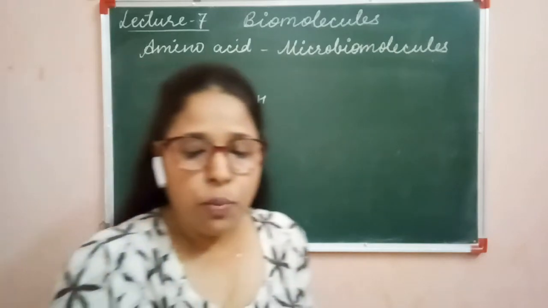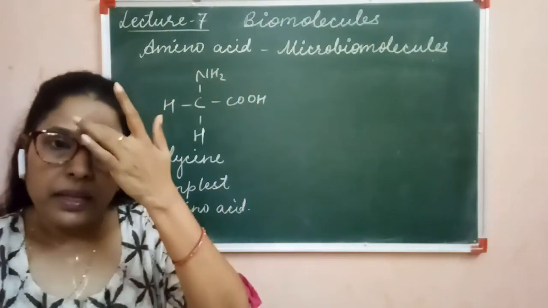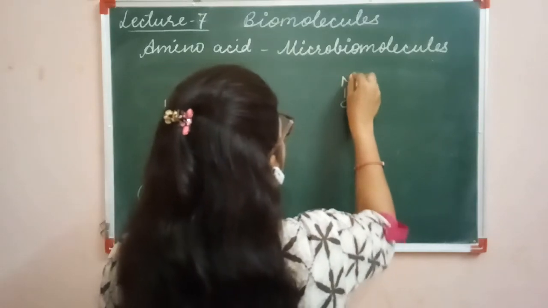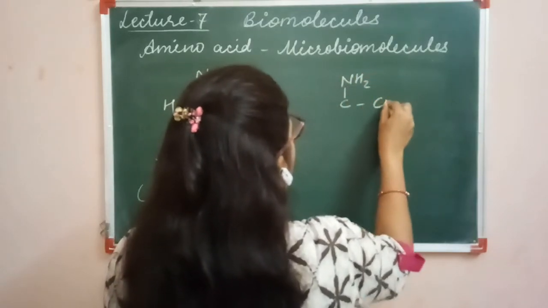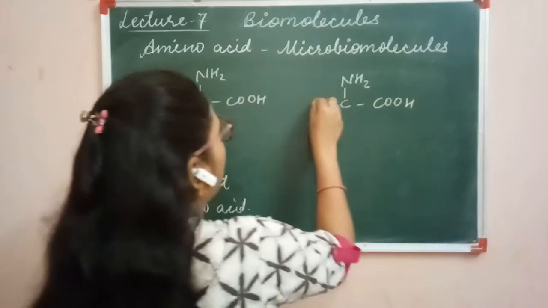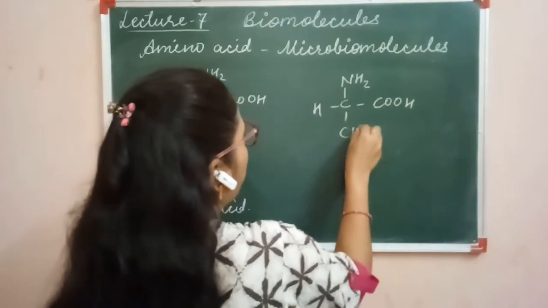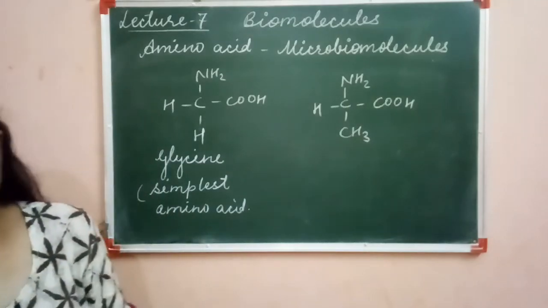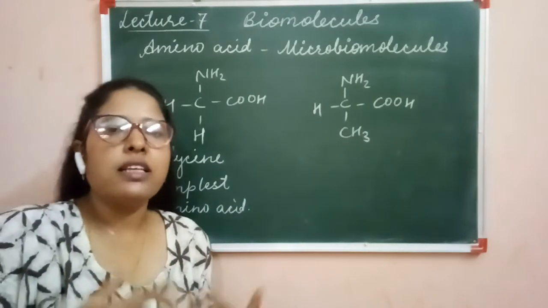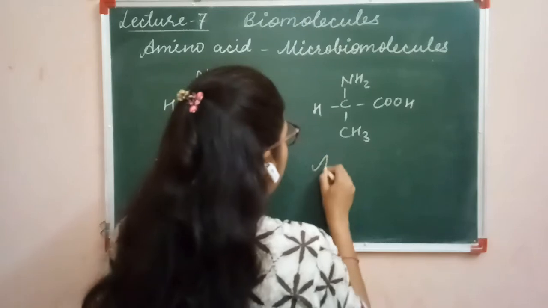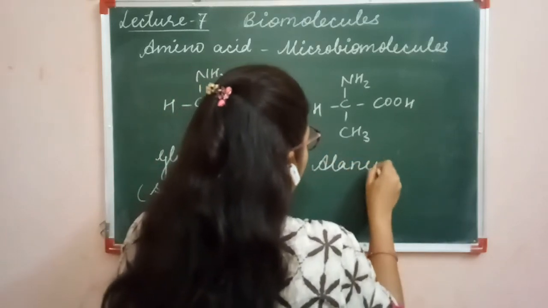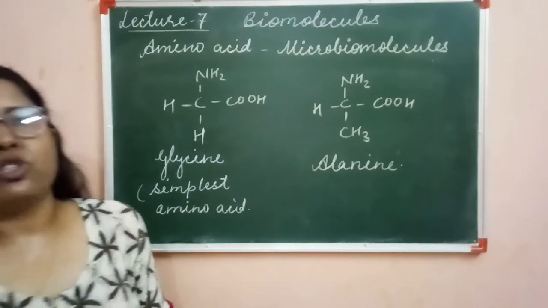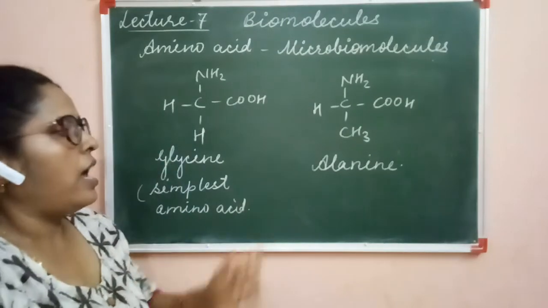If the R group is replaced by a methyl group, with the amino group, the acidic group, and hydrogen, then this type of amino acid is again a simple amino acid, that is alanine. Methyl is an alkyl group.